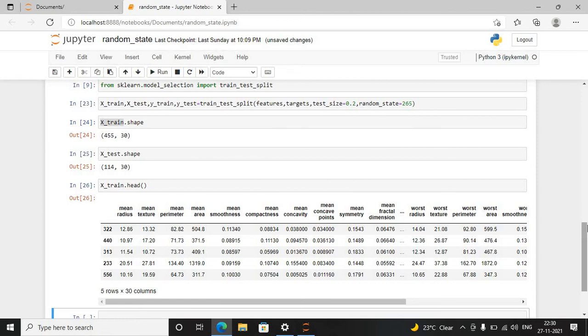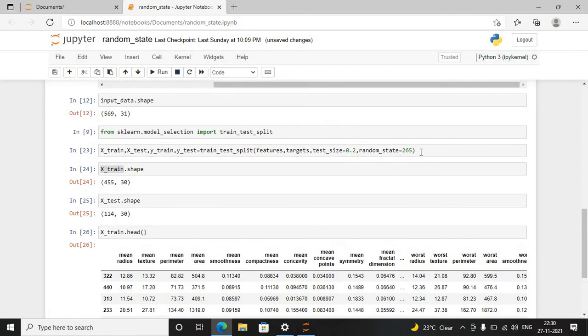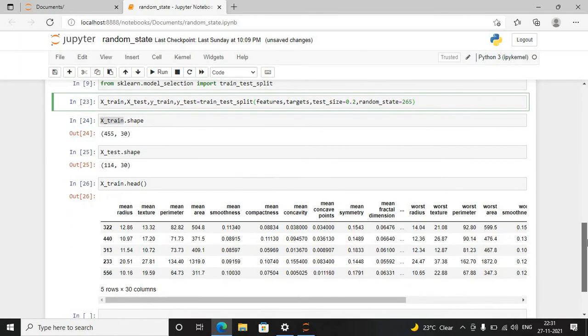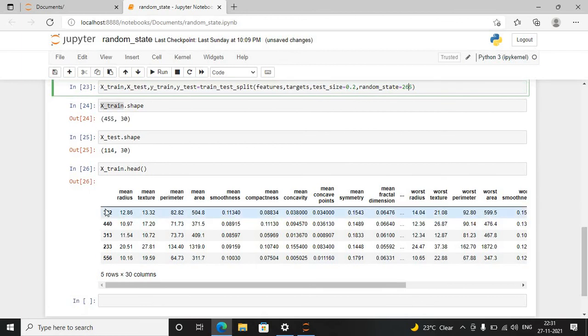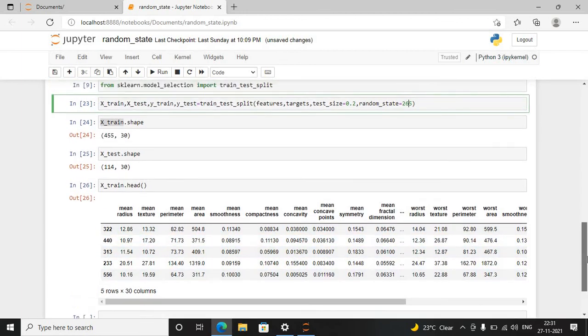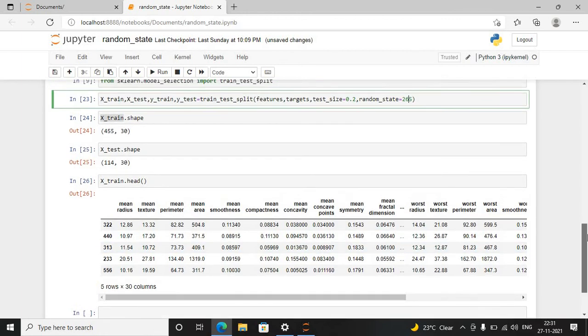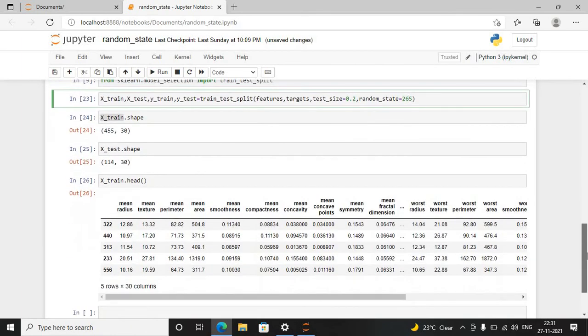However many times we run this code, in any environment and on any system, it will give the same output for whatever value we have here. If we run this code on another system with this same random state value, it will give the same index numbers, and so it provides the same training data.